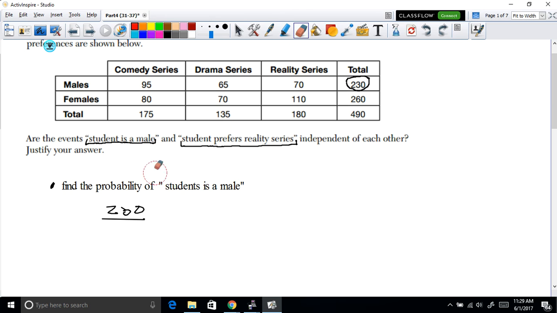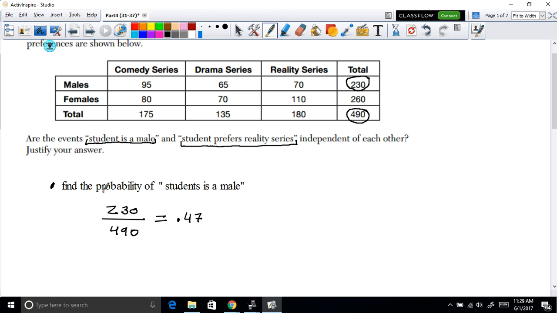Now, in order for us to find the probability, we've got to see what the total is. There are 230 students who are male, but notice that there are also 490 students in total. So the probability of finding a student who is male is 230 divided by 490, which equals 0.47.